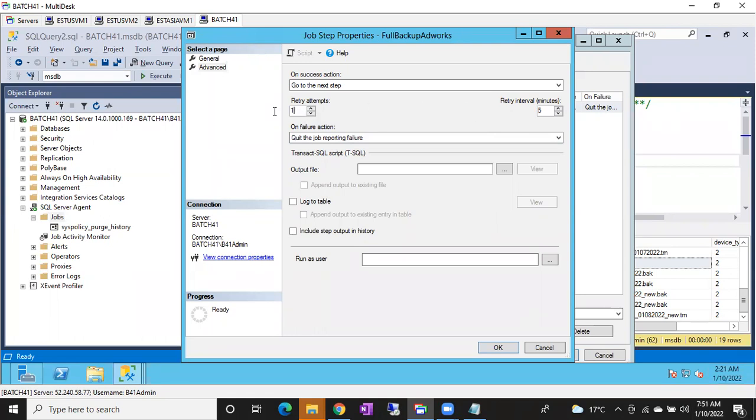Now tell me, guys, if retry attempts are 2, and retry interval is 10. Tell me at what intervals this job will run. If my job is started at 10 o'clock, at what intervals is it going to run? 10, 10, 10, 20. That's it.